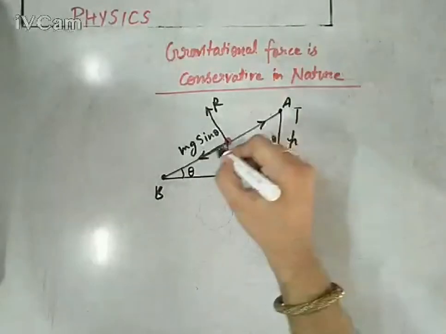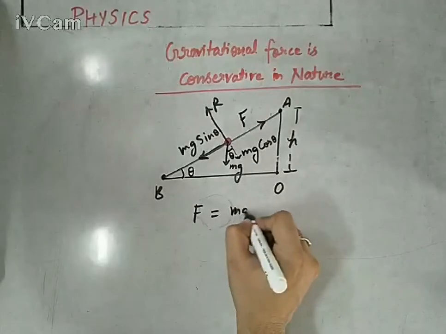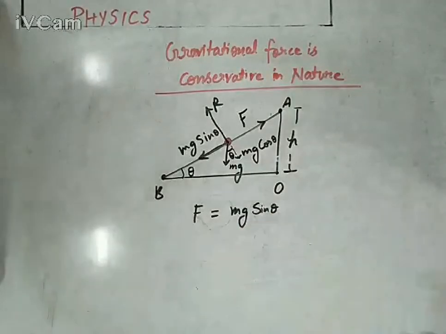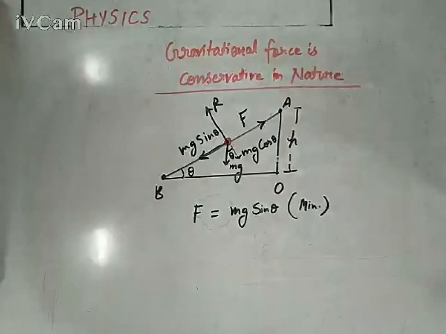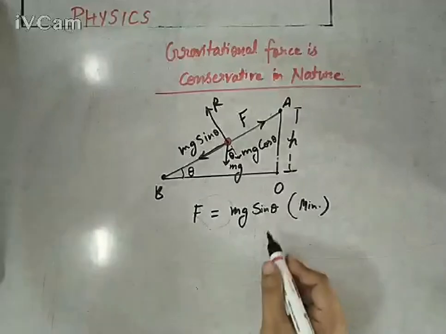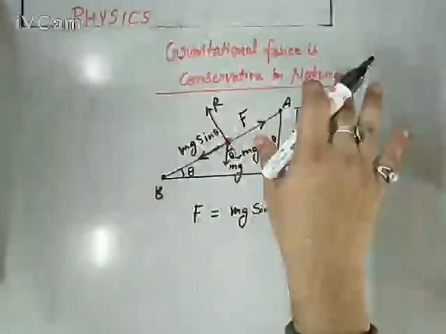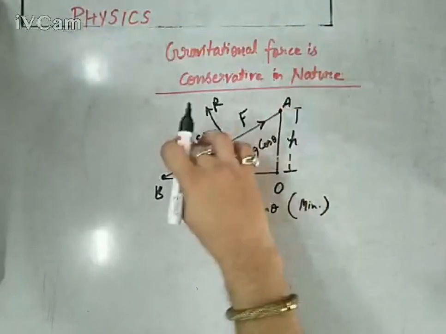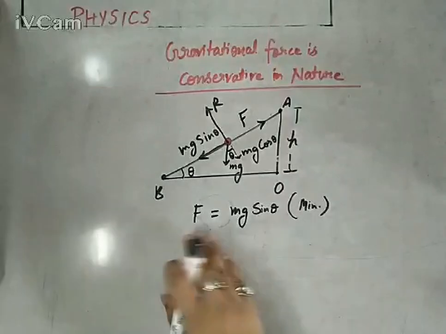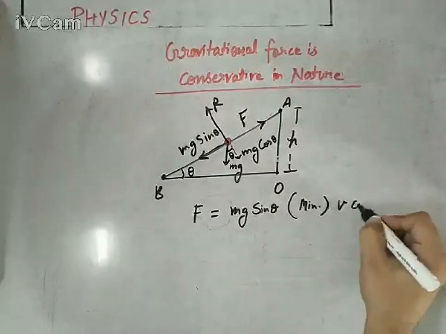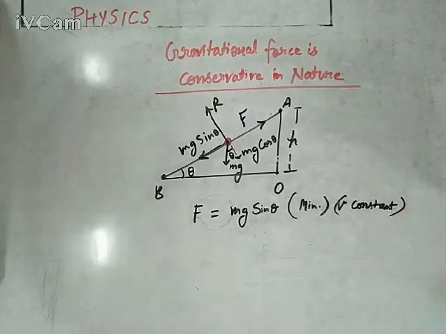And if you want to move it in the upward direction by applying a force F, so F minimum should be mg sin theta. We know it very well why. This is the minimum, least case. Minimum F should be mg sin theta to move it. And if we say it is moving with constant velocity, keep this in mind, so definitely F is mg sin theta because the resultant force would be 0. So in this way we are talking about where v is constant, by which the body is moving in the upward direction with the same constant velocity.